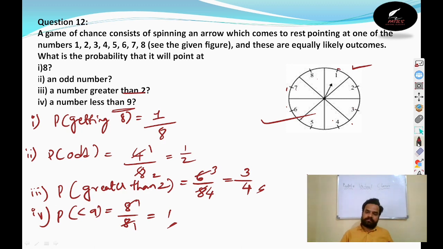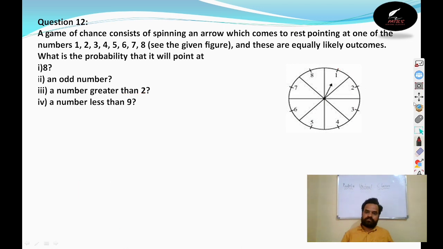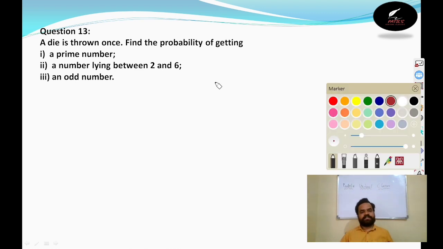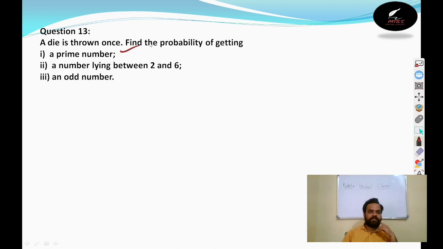Question number 13. Here the question is, a die is thrown once. Find the probability of getting a prime number, find the probability of getting a number lying between 2 and 6, and find the probability of getting an odd number. So what are all the outcomes? Write that in the sample space.